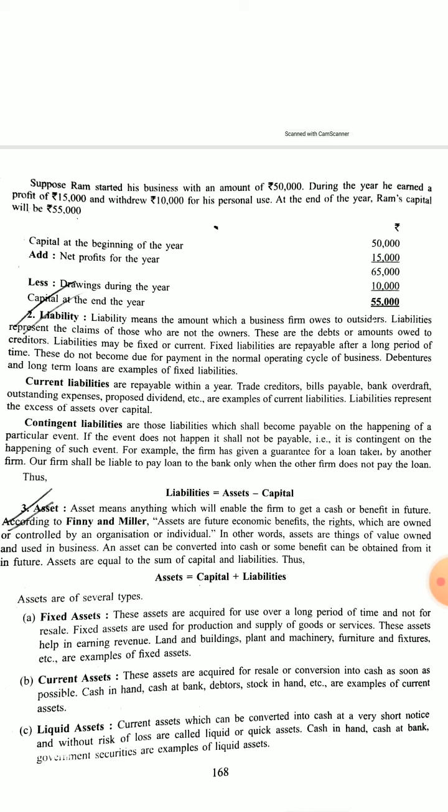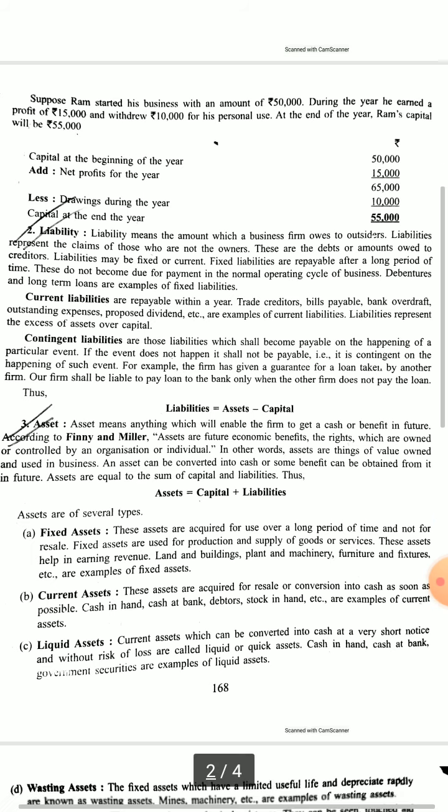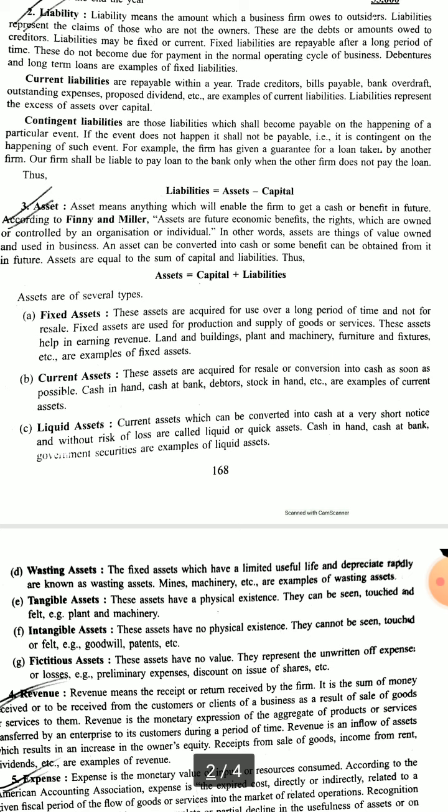Again, assets means those properties which have future economic benefits, rights, and which are owned or controlled by an organization and used for production purposes or benefit in the business. That is called assets. Assets are coming only from either money supplied by capital or liability. So assets equals capital plus liability. Assets may be classified into several parts like fixed assets, current assets, liquid assets, wasting assets, etc. We will see one by one.